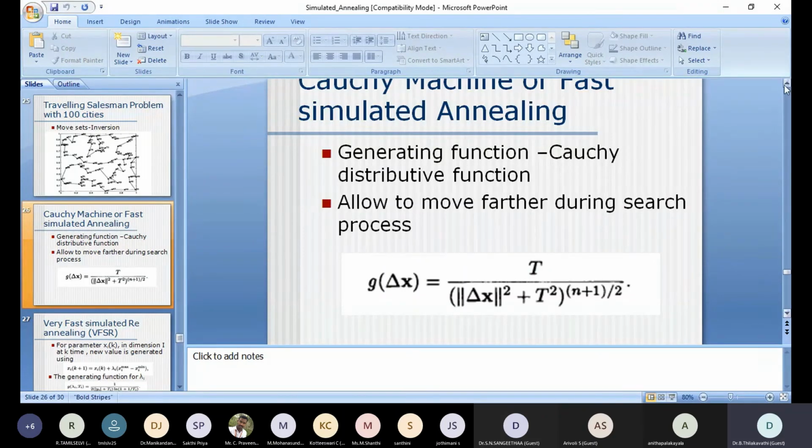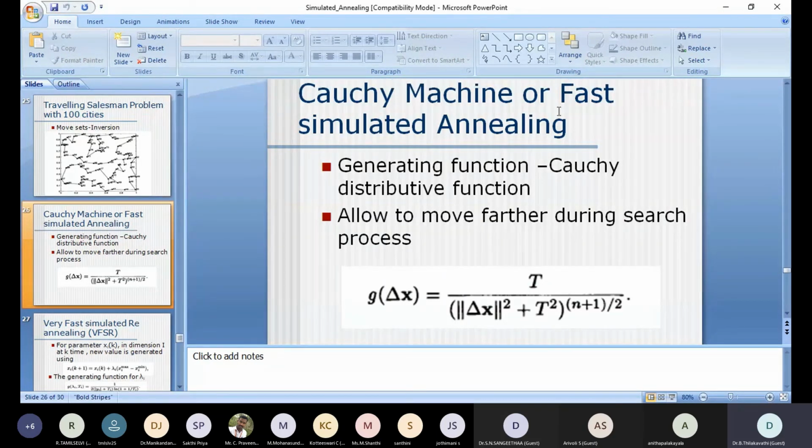So one is Cauchy machine or fast simulated annealing. That is nothing but a change in the generating function. As I said earlier, there are the objective, generating, and acceptance functions, as well as the cooling schedule. If the generating function is used with the help of Cauchy's distribution function, it is called fast simulated annealing, which allows us to move fast, so that the search process may end as soon as possible.